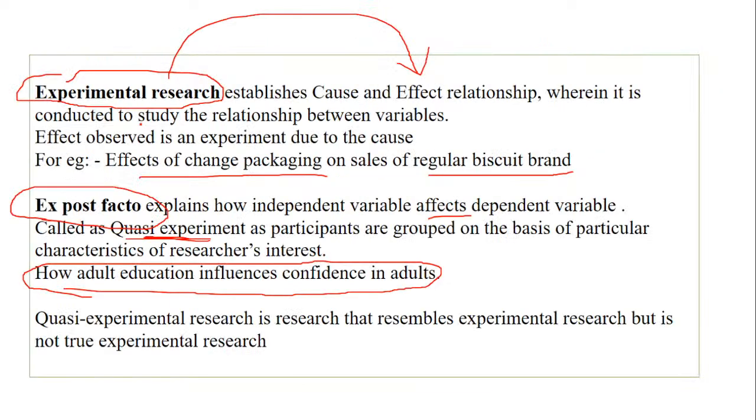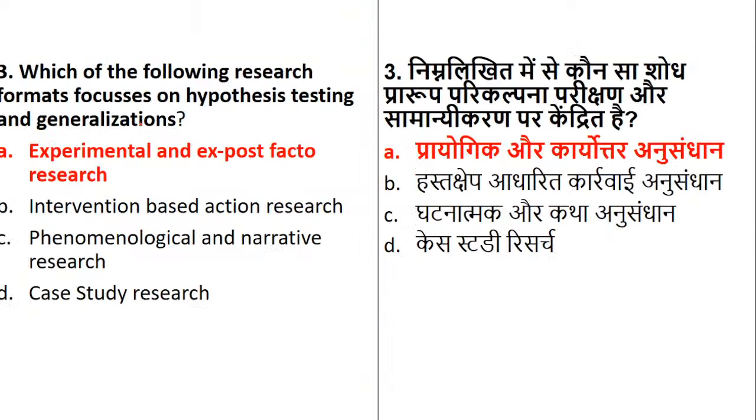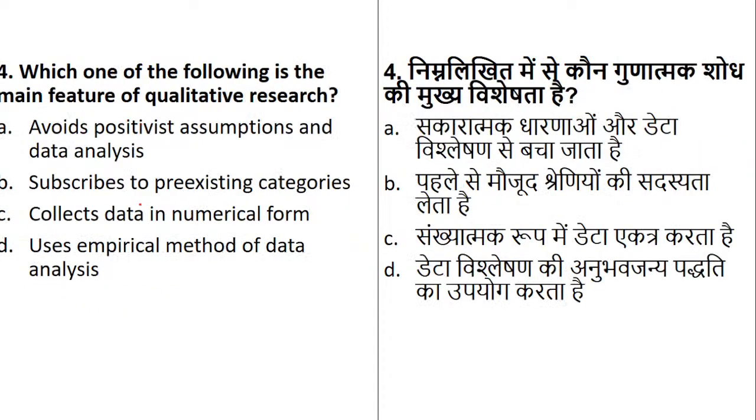I hope I'm explaining it in much detail, and I'm going ahead because today there are 15 questions, but the concepts are more to explain. Okay. Now yesterday we did qualitative research, if you remember. So there is a question on that, but the question is converted in the form of positivist and post-positivism approach. Let's see. Which of the following is the main feature of qualitative research? But then see what options they have given.